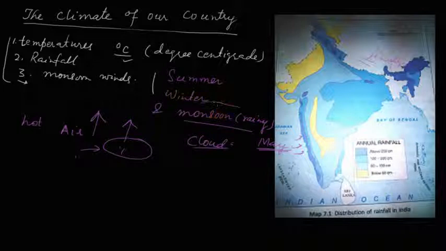This monsoon is very important in India because it brings rain. In India agriculture depends on the monsoon winds. You have seen the map of India in your book.